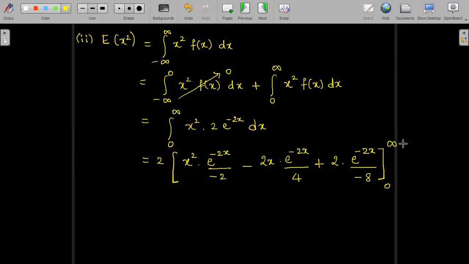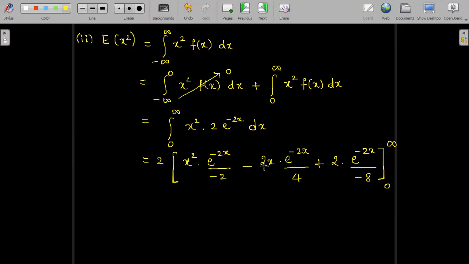We will recall this once again. First term as it is, integration of the second minus differentiation of the first, and every time keep on integrating the second term. So differentiation of x square is 2x. Once again, when you integrate e power minus 2x, it is e power minus 2x divided by minus 2. Already there was a minus 2, so minus 2 into minus 2 becomes 4, plus 4. According to Bernoulli, the next symbol has to be plus.